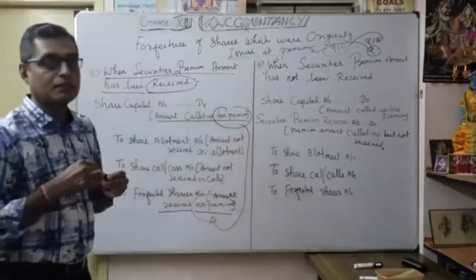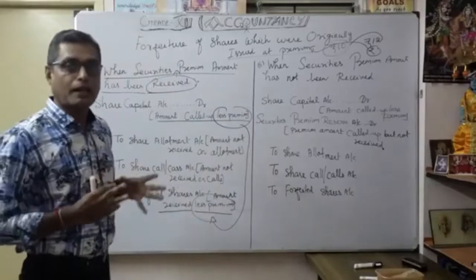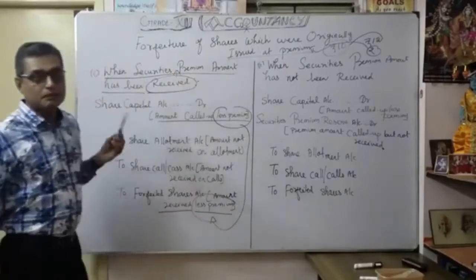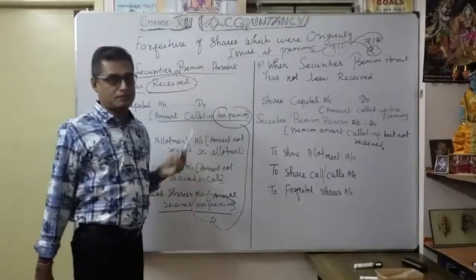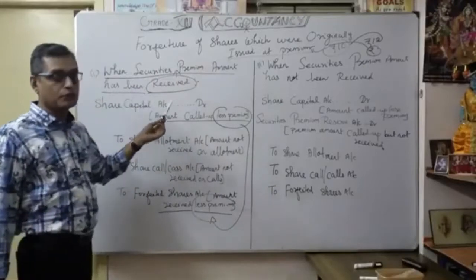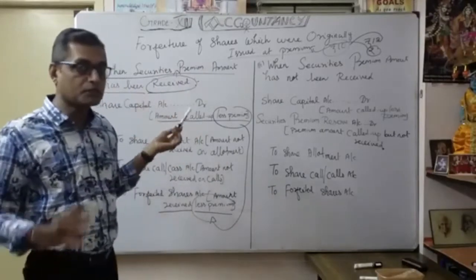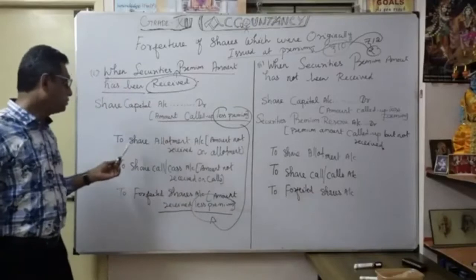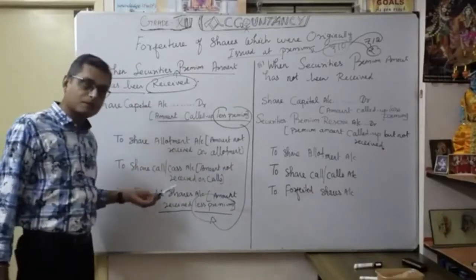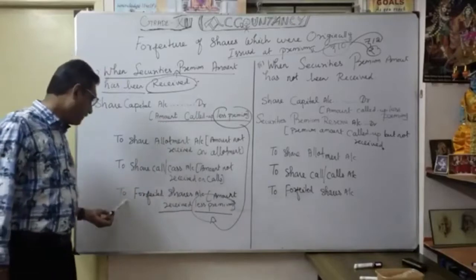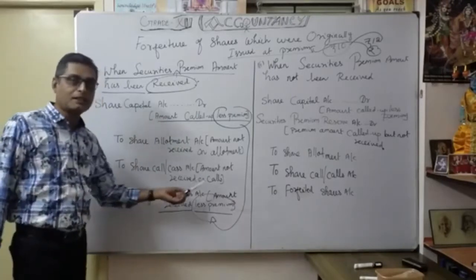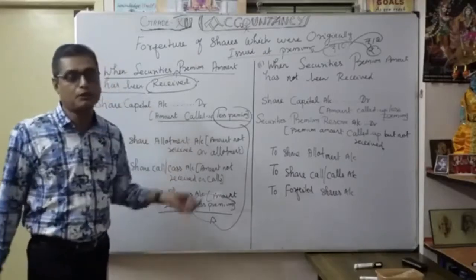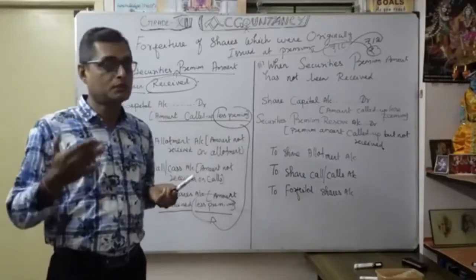Understood? Whenever securities premium has been received, this is how you treat shares issued at premium for forfeiture of shares. The share capital account takes only the called up amount, not the premium amount. That is very, very important here. Amount called up, to share allotment account, to share call, maybe first call or second and final call. Then finally, to forfeited shares account, the amount already received by the company, less premium. That's why you should be very careful. We are going to remove the premium account. That is very, very important here.